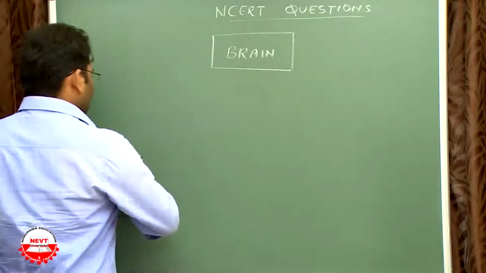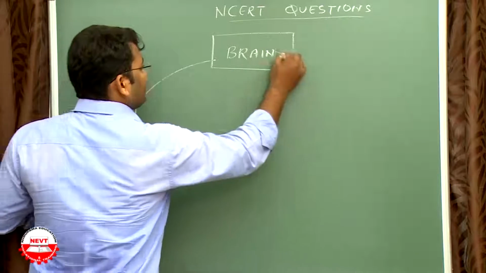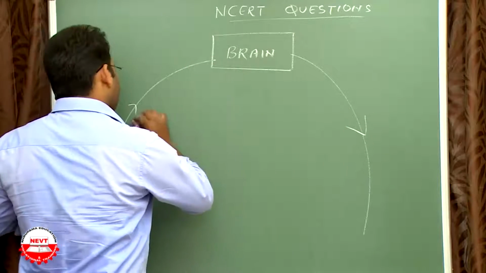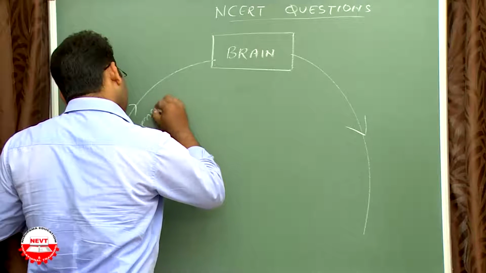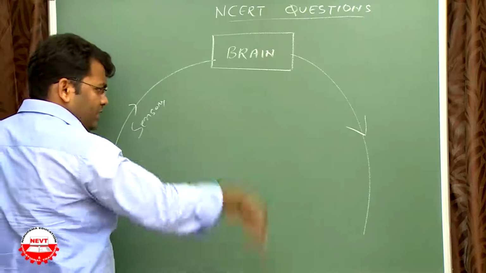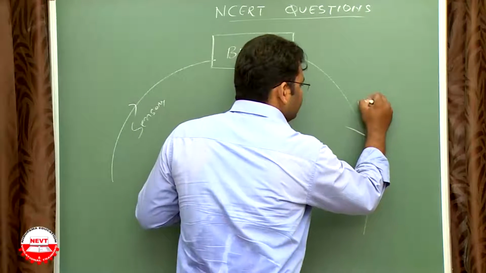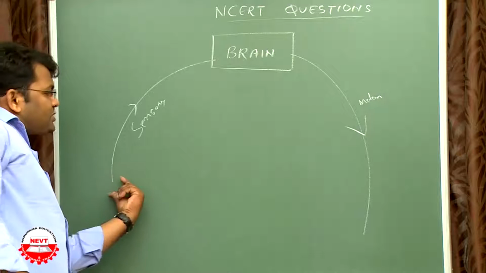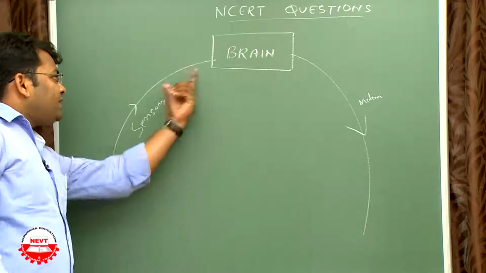So the information goes to the brain, then the brain takes action. The information goes to the brain by the sensory nerves, and the action taken by the brain sends impulses through motor nerves. Now the question arises, where do sensory nerves originate?